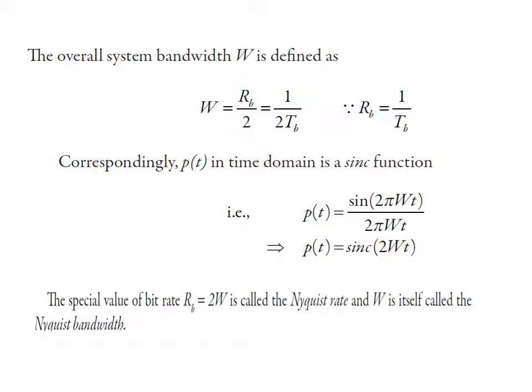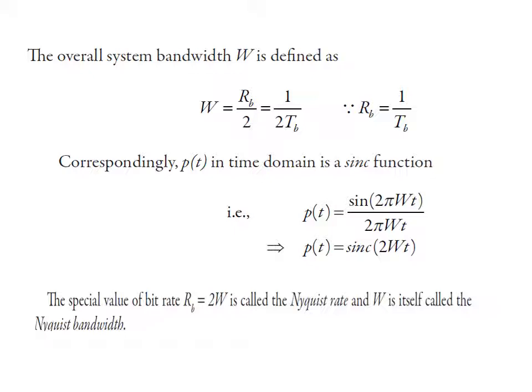Now we have already discussed the relation between a rectangular function and a sinc function. That is, the rect function and the sinc function are Fourier transform pairs. So you can rewrite the equation p(t) as sinc(2Wt). The rectangular function is written in the frequency domain and the sinc function is written in the time domain.